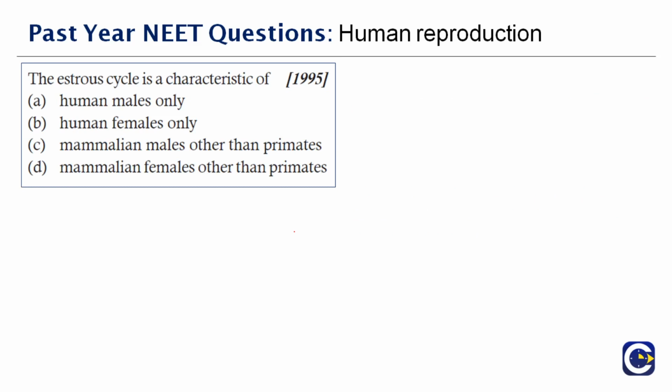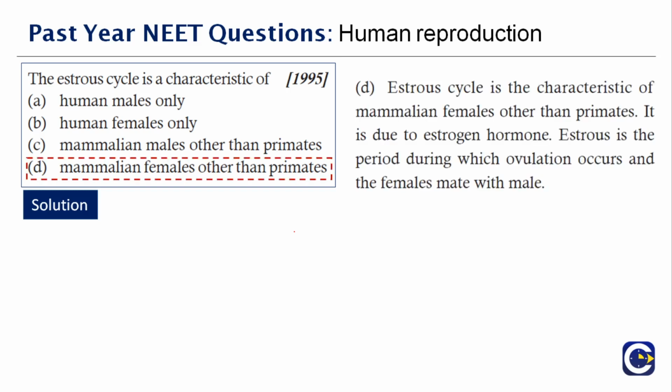Next question here. The estrous cycle is a characteristic of dash. Estrus is for females, but for the mammalian females other than the primates. This cycle is a characteristic of mammalian females other than the primates. It is due to the estrogen hormone. Estrus is a period during which ovulation occurs and the female mates with the male. Therefore the right answer is option D.